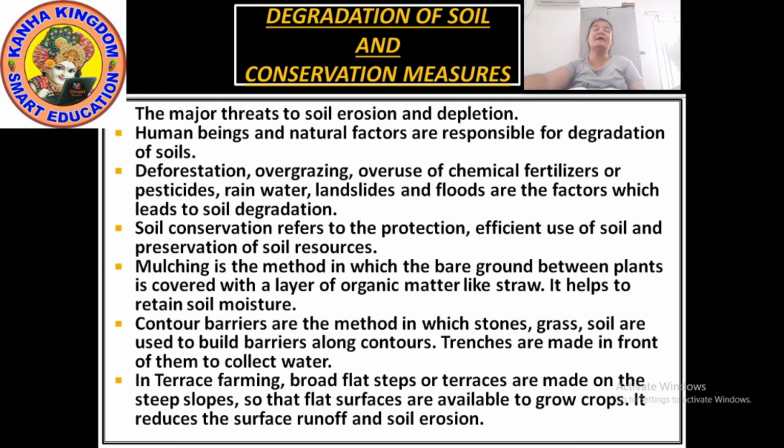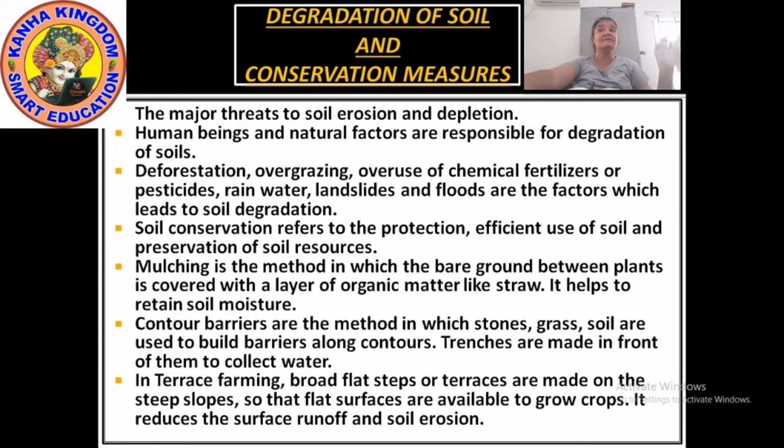By using the fertile land for building roads, buildings, houses, complexes. Such things can be responsible for degradation of soil. So human beings and natural factors are responsible for degradation of soil.